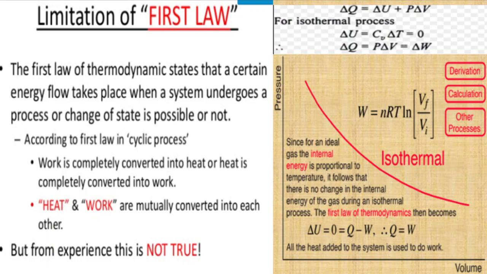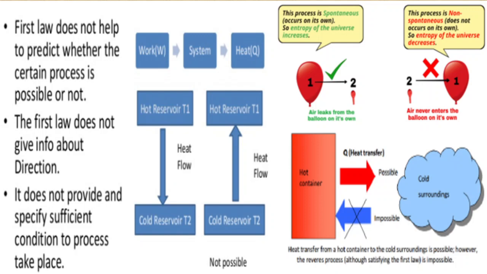Which is not possible from experience. So this is one of the limitations. That means work is completely converted into heat or heat is completely converted into work. They are interconvertible, which is not possible. This is one of the limitations of the first law of thermodynamics.